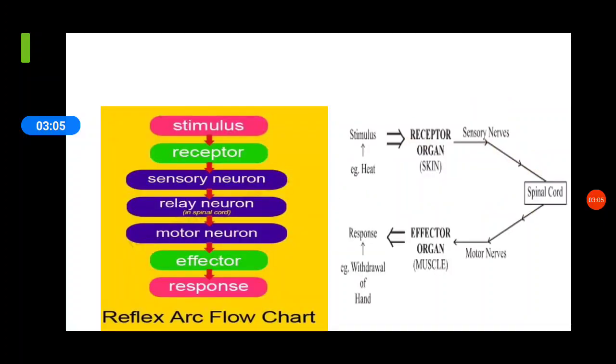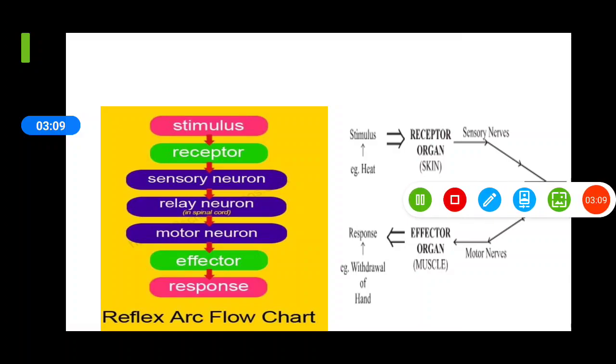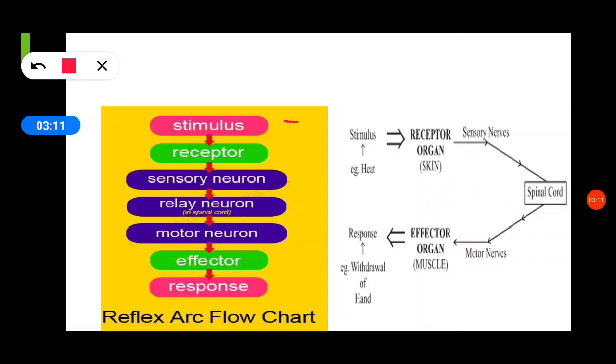In this slide you see the flow chart of reflex arc. In this, stimulus जो कि हमारे receptors receive करते हैं, उसके बाद message कहाँ जाता है? Sensory neuron के पास. After that it reaches the motor neuron, but in between the sensory neuron and motor neuron there is a relay neuron. और फाइनली हमारी बॉडी क्या करती है? रिस्पॉन्स करती है.